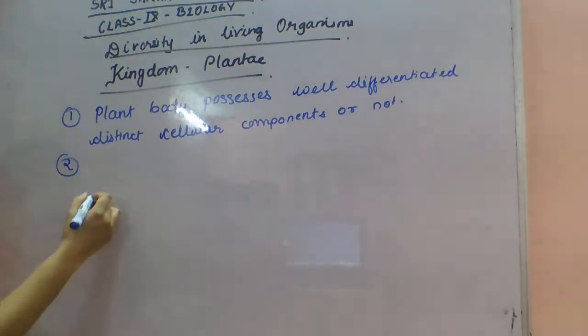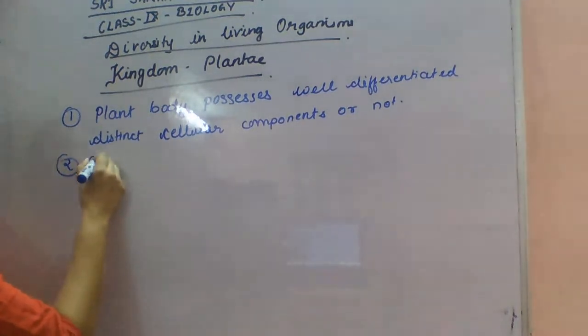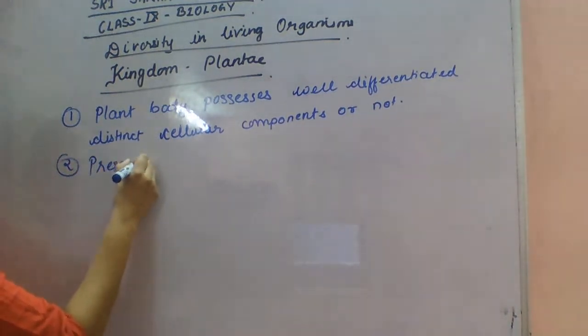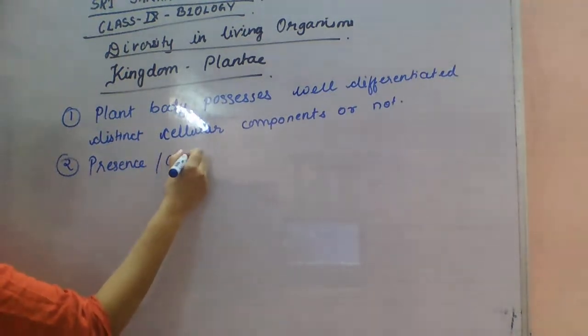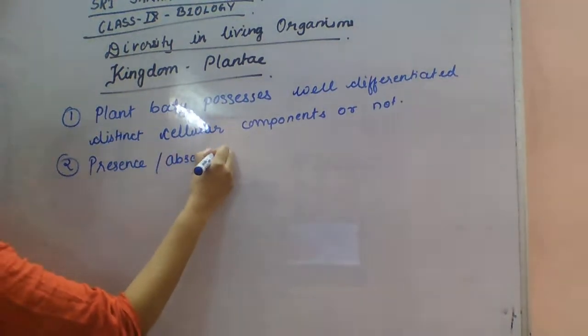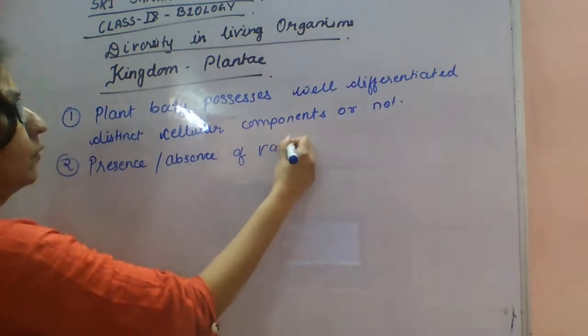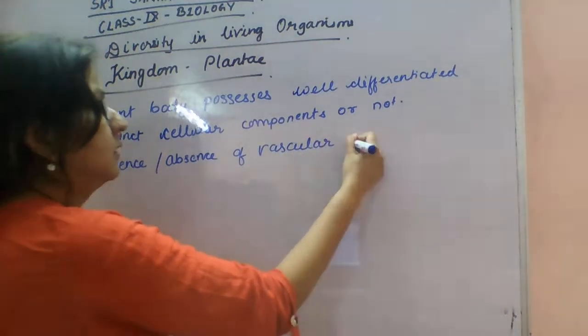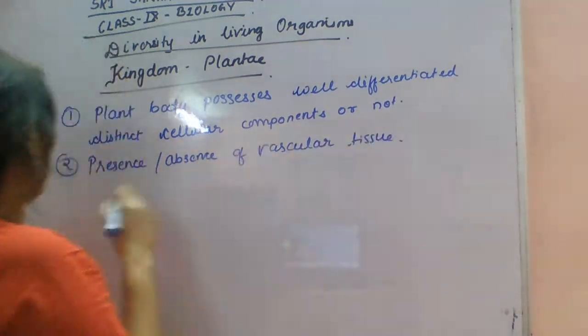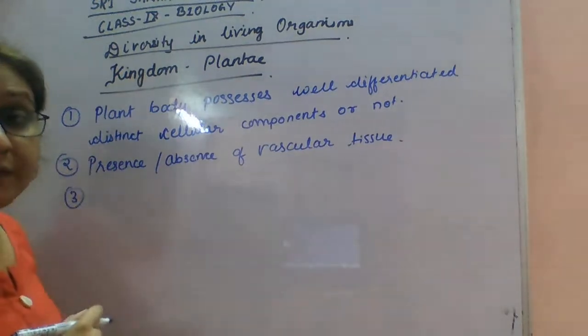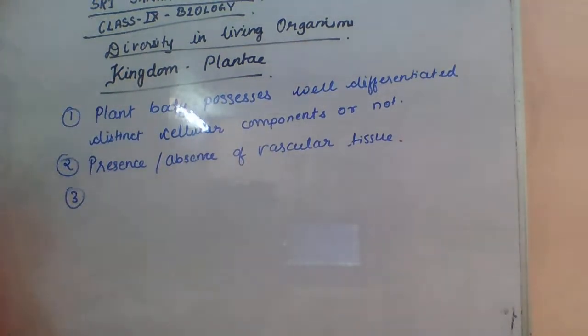is based on the presence or absence of vascular tissue. And if we go on to the third level of classification, then we will discuss whether the plants have the ability to produce seeds or not.